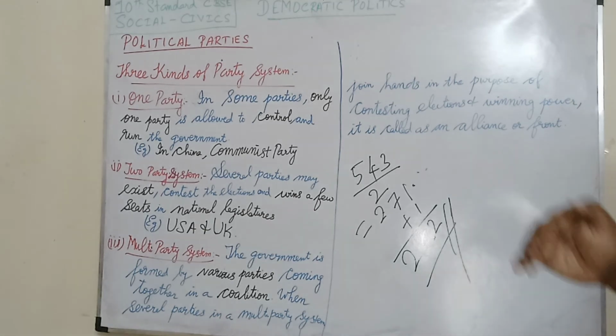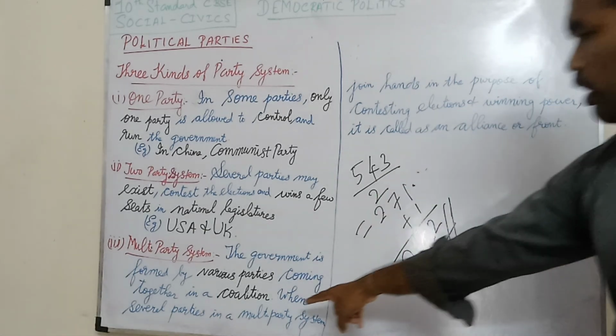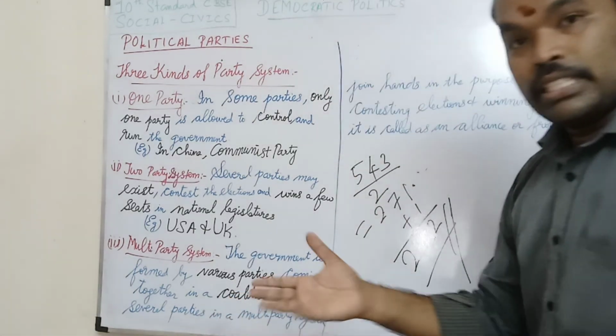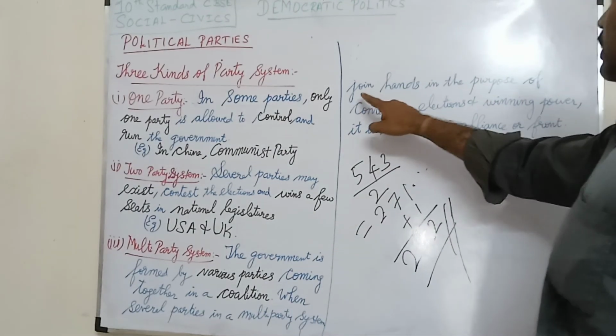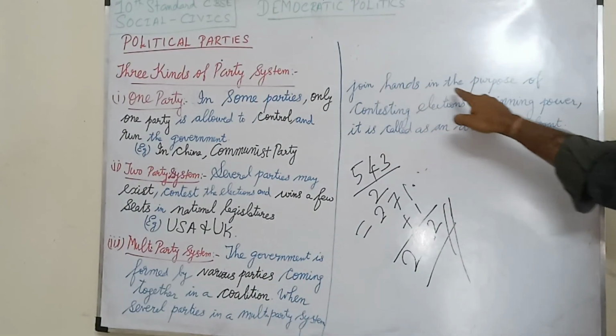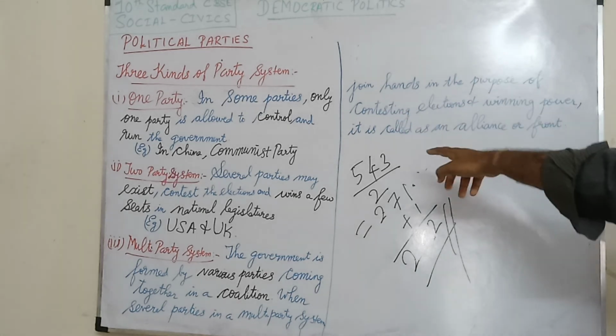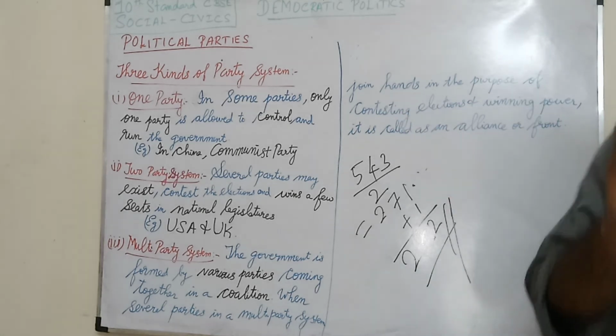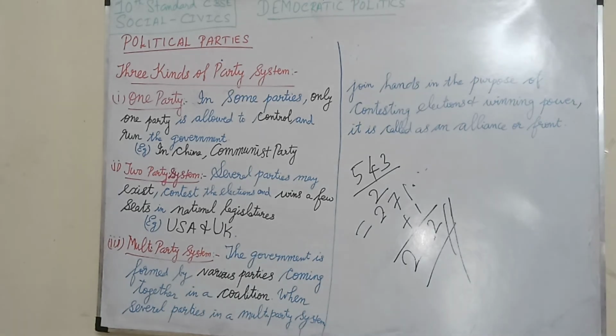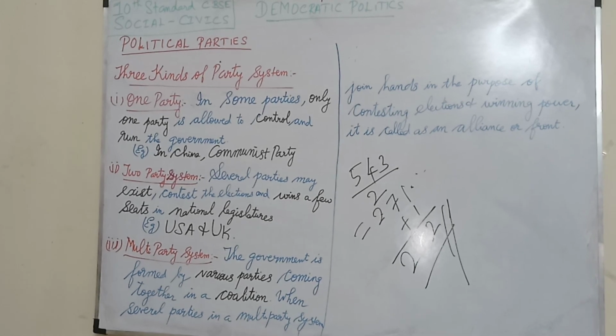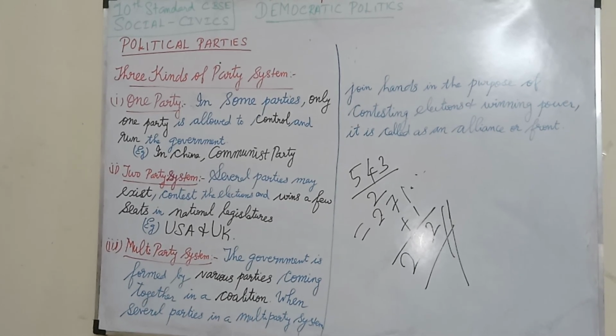So this is the concept. When several parties in a multi-party system join hands for the purpose of contesting elections and winning power, it is called an alliance or front. This is the concept for multi-party system. In India, we are following this multi-party system if suppose we don't meet the majority. That's all. Remaining things we can see in the next class.